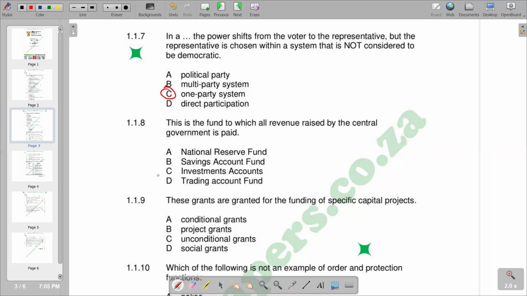So moving on to our next question. This is the fund to which all revenue raised by the central government is paid. Basically, this is the National Revenue Fund, which is A. So our 1.1.9, these grants are granted to the funding of specific capital projects. So according to the responses given, we see that these are project grants.